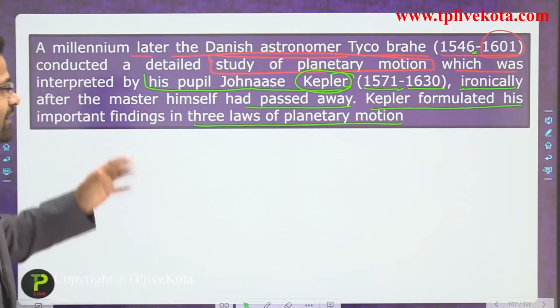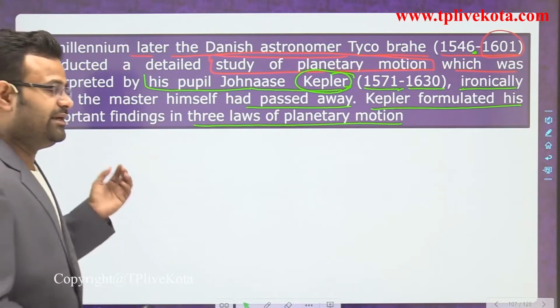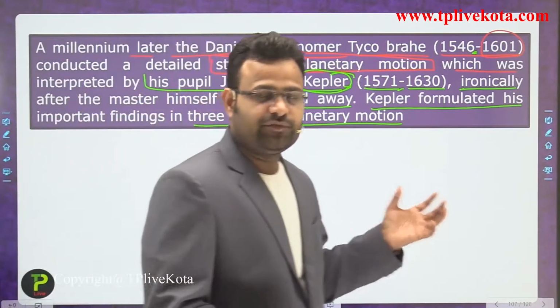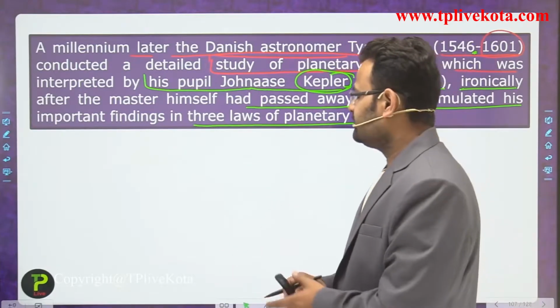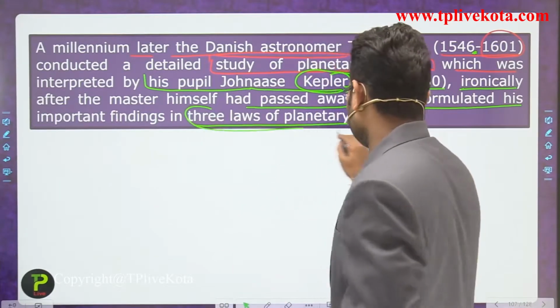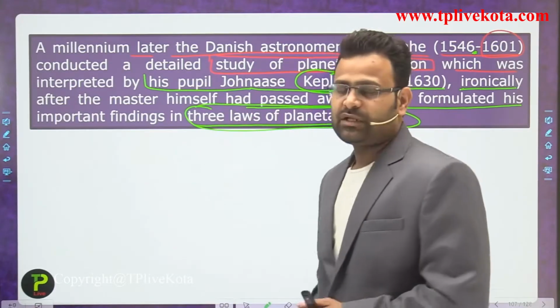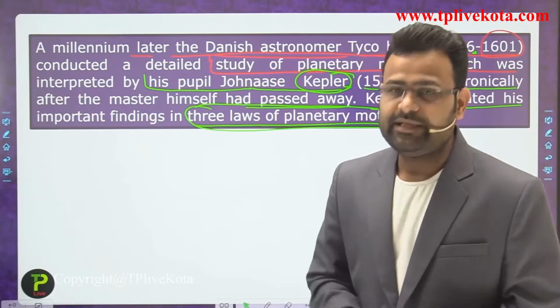So we discuss only the 3 laws of Kepler, all of which are based on planetary motions.